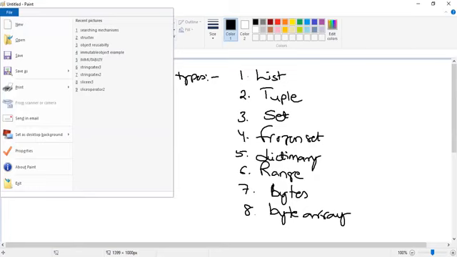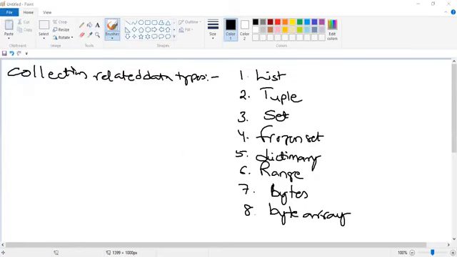I will show you the things in the IDE for the Python programming language. I will show you the examples for the first data type, which is called list. What sort of data can be handled with the help of list? What are the features that are supported by list data type? We will discuss in today's session. We will discuss two data types in today's session: the first one is list and the second one is tuple.